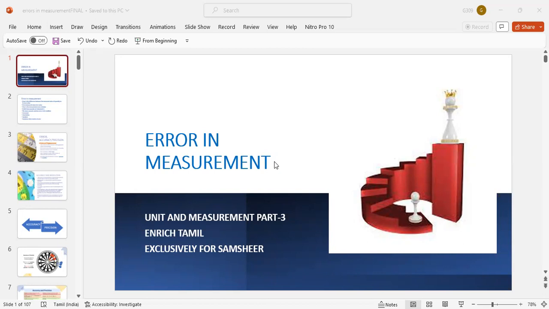Accuracy of a measurement is a measure of how close the measured value is to the true value of the quantity. Whenever we make a measurement, we are accurate when the measured value reaches the true value. Precision tells us to what resolution or limit the quantity is measured.